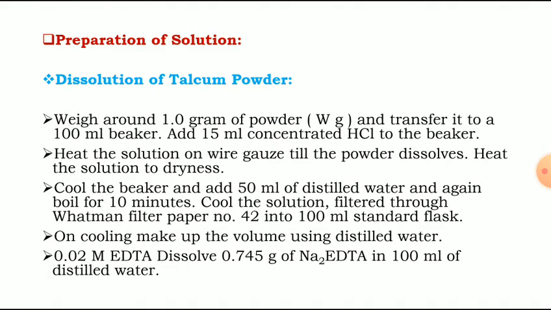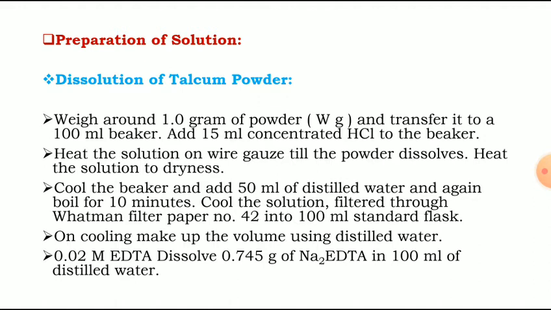Cool the beaker and add 50 ml distilled water into the previous beaker and again boil for 10 minutes. Then cool the solution and filter through Whatman filter paper number 42 into a 100 ml standard flask. On cooling, make up the volume using distilled water. That means the entire filtrate we have to collect into the 100 ml standard measuring flask, and after cooling, we have to make up that whole filtrate to the 100 ml mark.